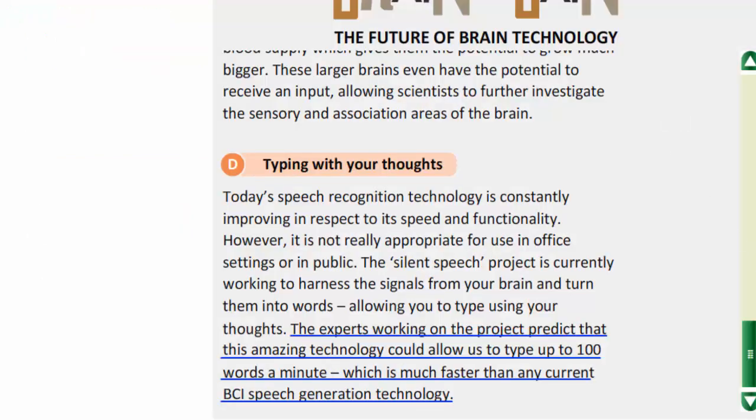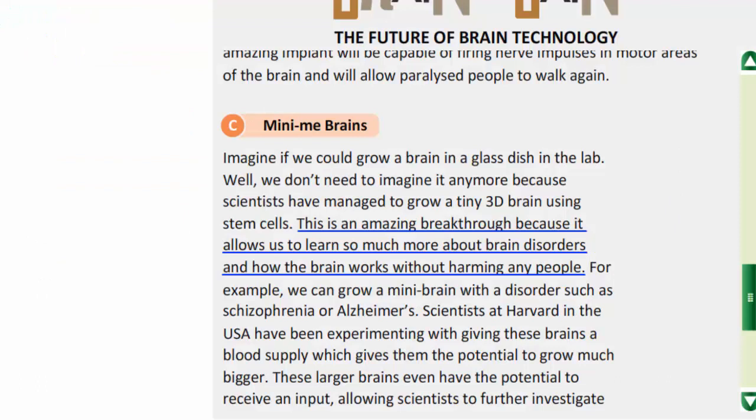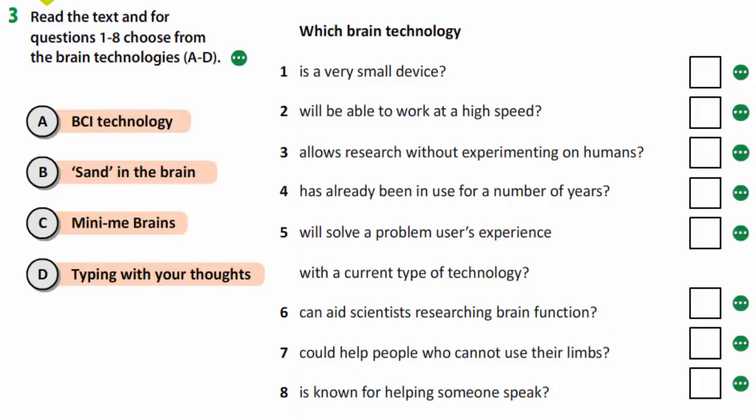In the text, it is said that experts working on the project predict that this amazing technology could now allow us to type up to 100 words a minute, which is much faster than any current BCI speech generation technology. Number 3 allows research without experimenting on humans. It's C, mini-me brains. We see this is an amazing breakthrough because it allows us to learn so much more about brain disorders and how the brain works without harming any people.